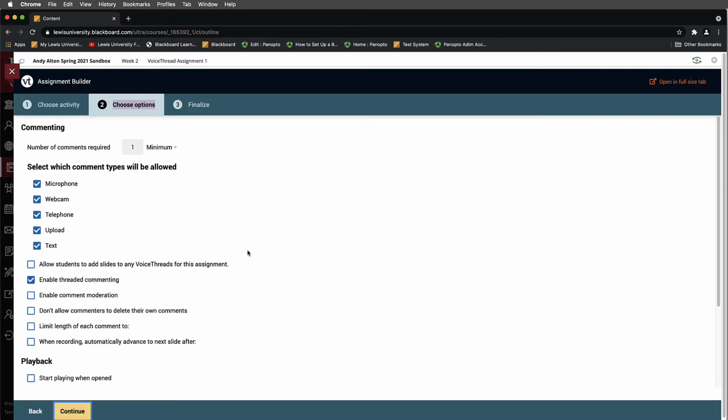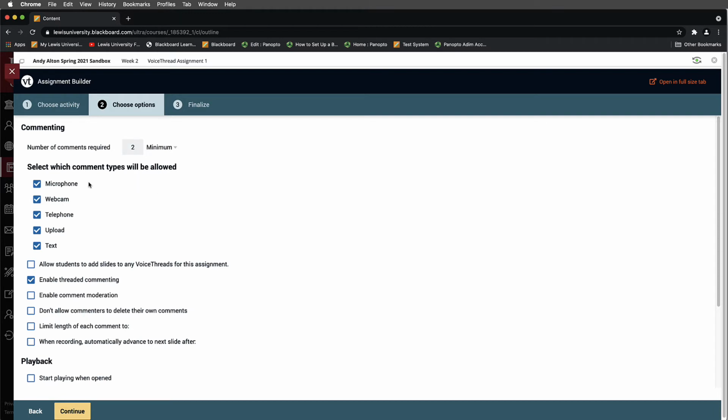When I do this, it's going to ask number of comments required. Now this is up to you how you set this. It can be a minimum of 1, or you can put an exact number of comments. I would suggest if you're requiring students to respond to 2 other peers, you would say exact. And if you just want them to respond to 2 or more peers, we would change this from a minimum of 1 to 2, keeping in mind that they can continue if they want to respond to more than one with this.